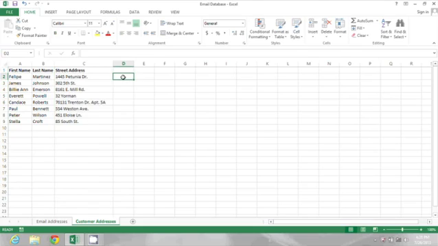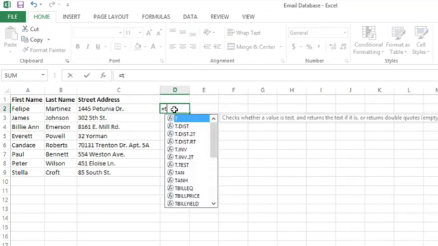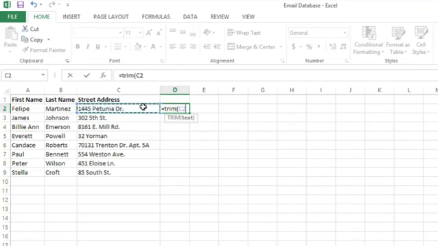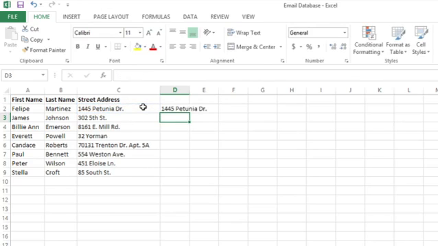I'm going to start by clicking in a blank cell, typing an equal sign, and then typing trim for the trim function. Then I'll open the parentheses, click on the cell I want to trim, and close the parentheses. And when I press enter, it looks pretty much the same. But let's keep going. I'm going to click on this new formula and then use the bottom right handle to drag the formula down.